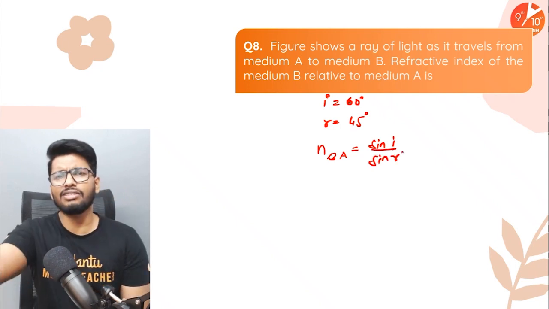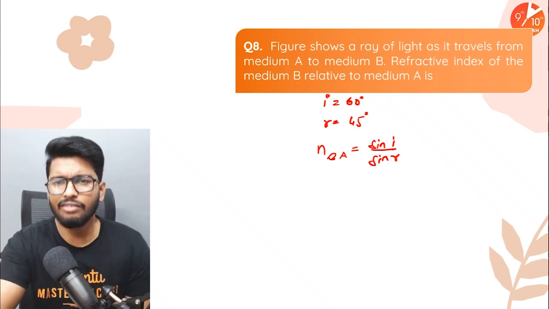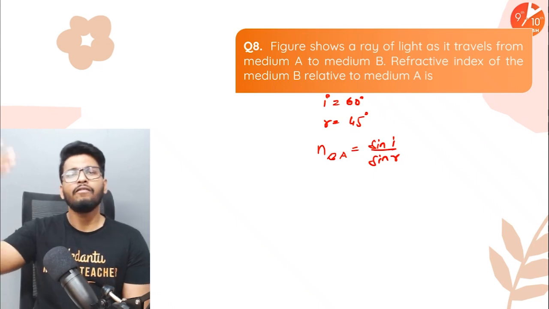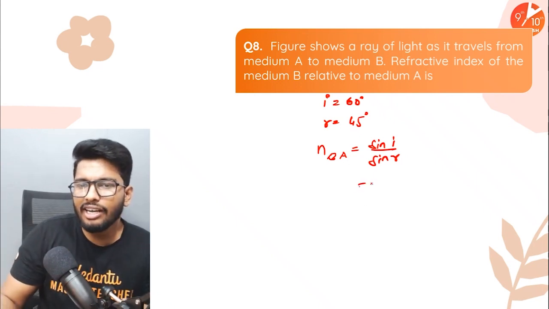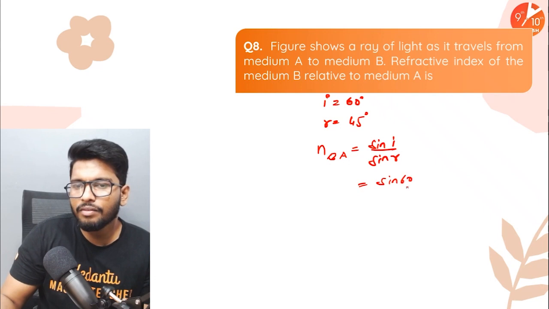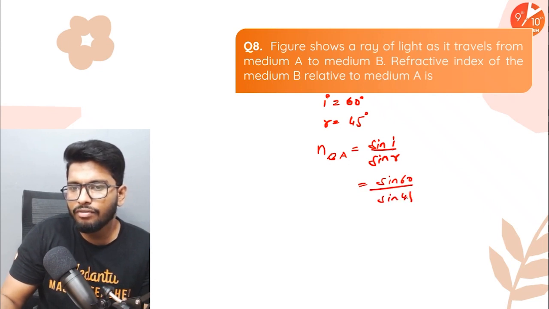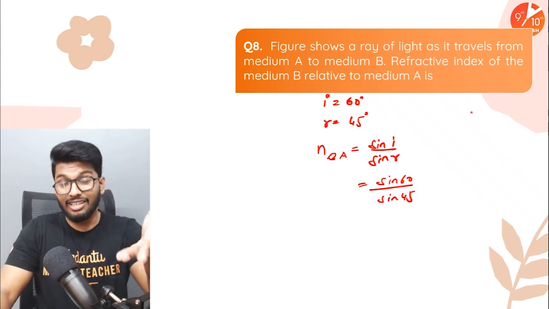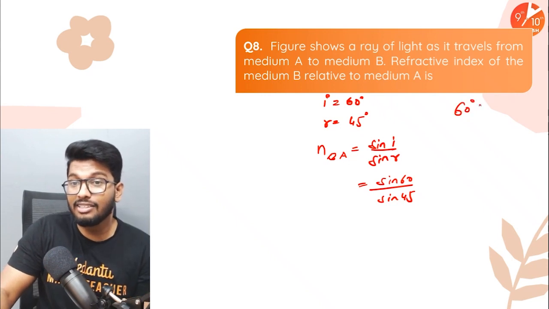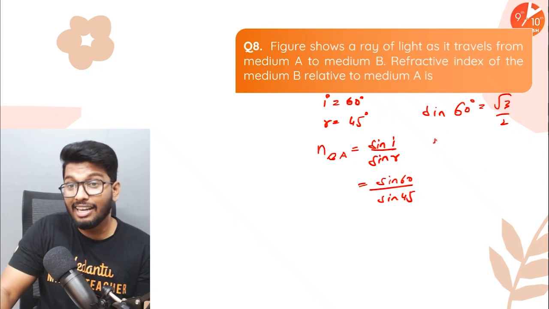This is the formula from Snell's law. Sine i is sine 60. Sine r is sine 45. Now, from the table, you guys know that sine 60 is equal to root 3 by 2. Sine 45 on the other hand is 1 by root 2.